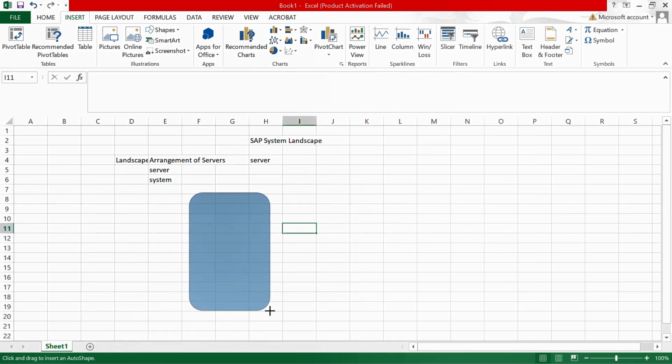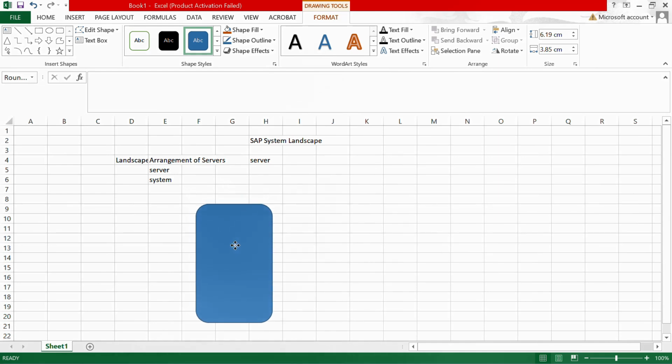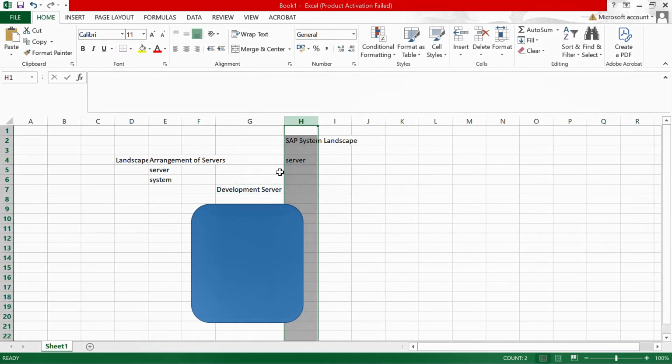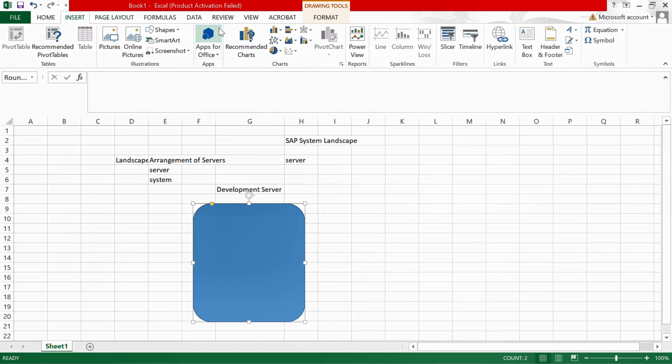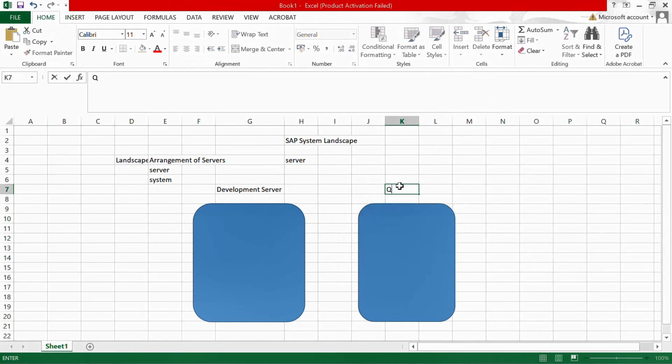SAP has three servers. This is my development server. Now, the second server is the quality server.